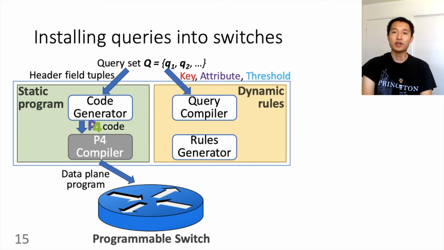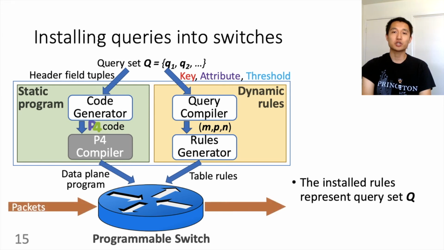We feed the key, attribute, and threshold definitions into the query compiler to get the coupon collector configurations, the n's and p's. Then, we use a rule generator to get rules for match action tables, which map the packet into at most one coupon. After installing the match rules, the switch executes queries at line rate.